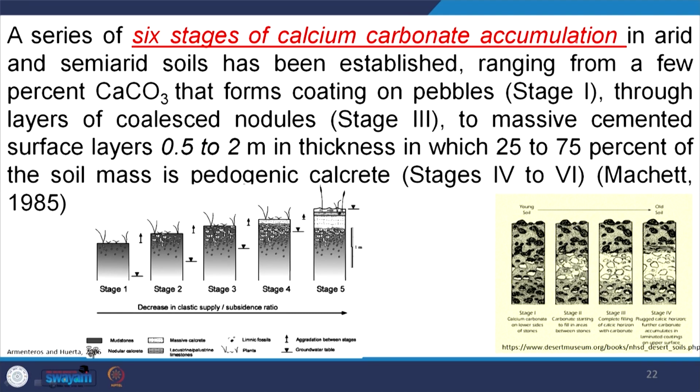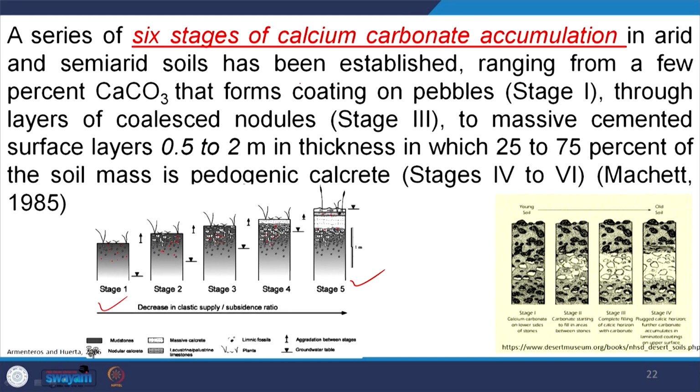A series of stages of calcrete development has been discussed here, starting from stage 1 to stage 5. If you see here, in stage 1 only some calcium carbonate granules are developed. With stage 2, more and more granules are added to it, and in third, these granules are added with each other, and fourth, there is coalescence of that, and fifth, there is complete development of horizons. So, these are the different stages of calcium carbonate horizon development in the soils.